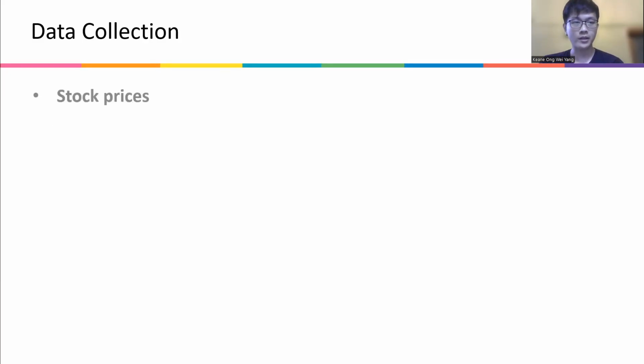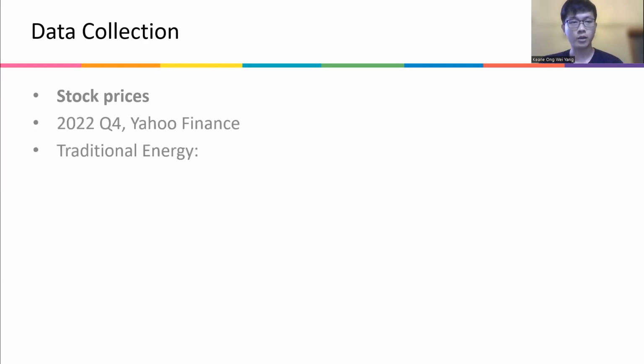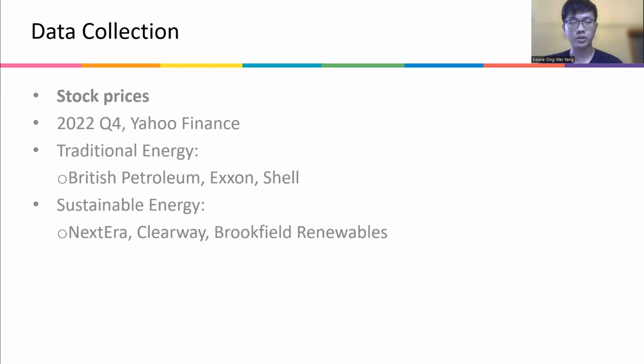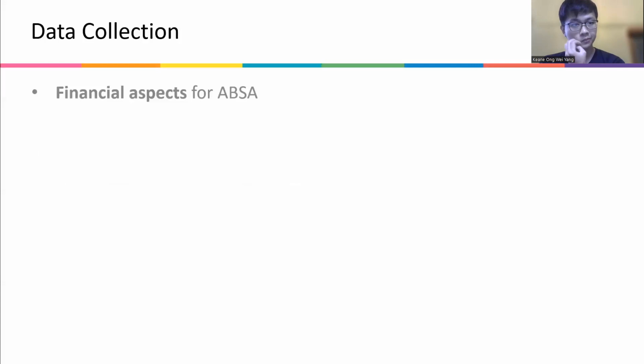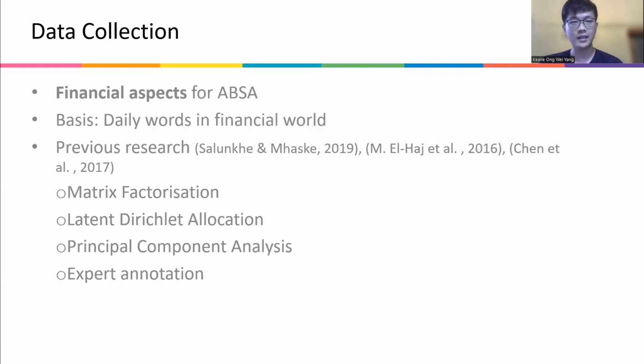So we also obtain stock prices because we want to see how relevant our sentiment analysis can be. So we take from Yahoo Finance, we take from traditional energy, sustainable energy, and so forth. And what we have next is a collection of financial aspects for aspect-based sentiment analysis. So as previously mentioned, these are the daily words which are used in the financial world. And we draw on previous research which has derived these words from different methods, entailed in this relevant literature. It's by the host of methods as stipulated in the slides: matrix factorization, LDA, PCA, expert annotation as well.